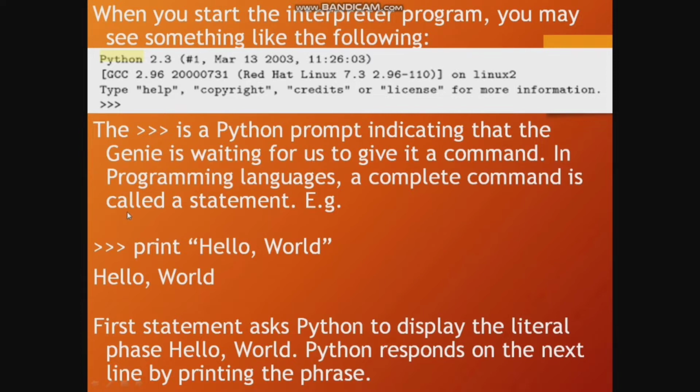Example: print hello world. Then we get the output hello world. The first statement asks Python to display the literal phrase hello world. Python responds on the next line by printing the phrase.